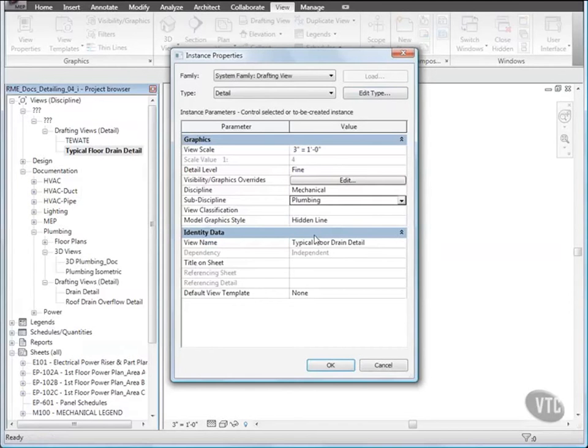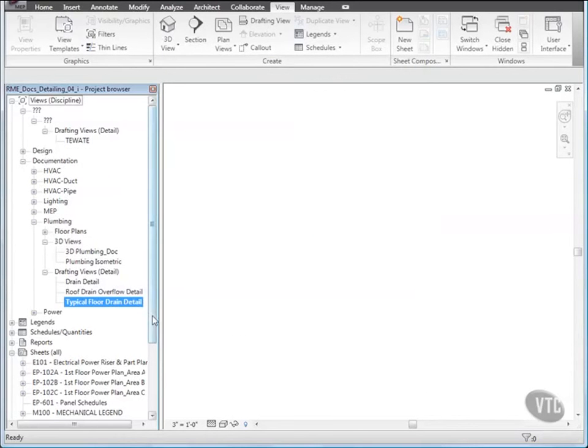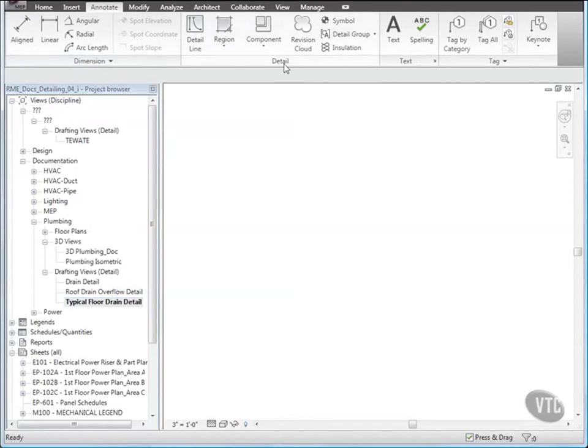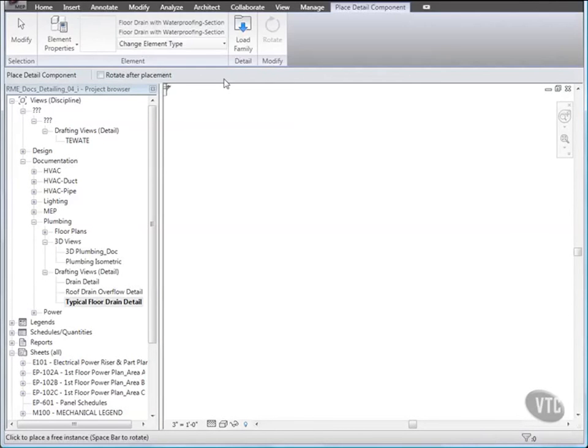And for View Classification, select Documentation and click OK. And notice the new location of the view in the project browser under Documentation, Plumbing, Drafting Views. Next, to place a floor drain detail component, click the Annotate tab, and on the Detail panel, click the Component drop-down and select Detail Component. Then, place the floor drain with waterproofing section detail in the middle of the drawing area.